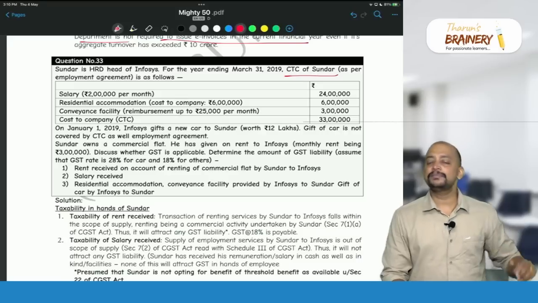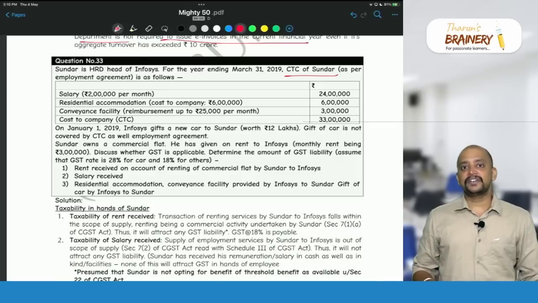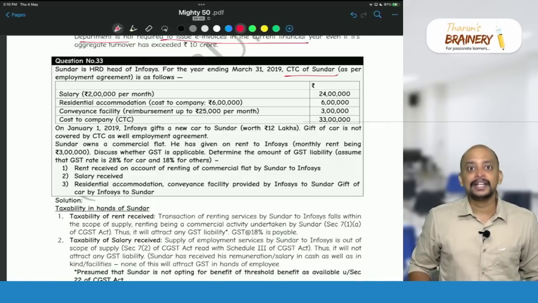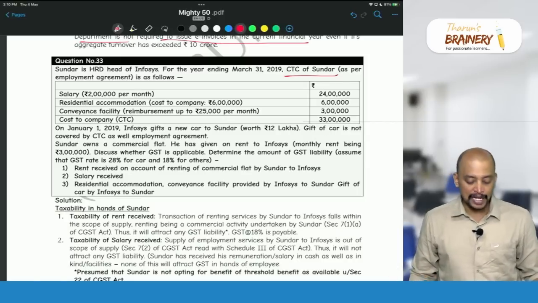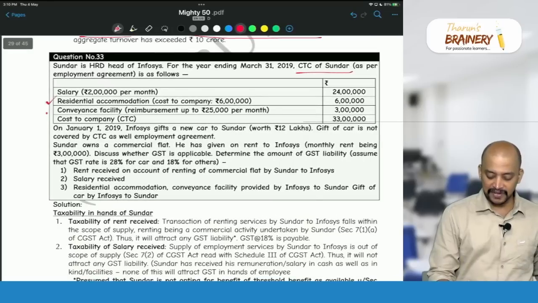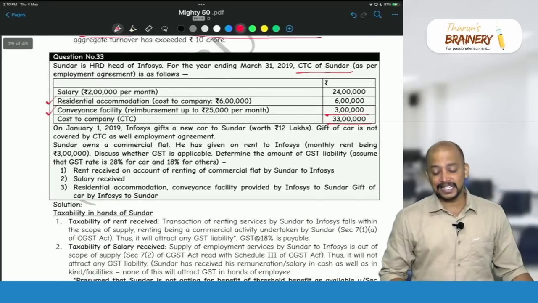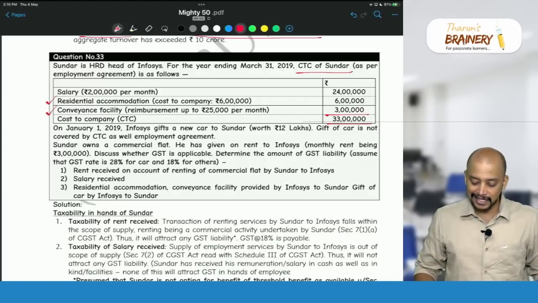Because we have one CBIC circular which says that if any perquisites given by employer to employee form part of the offer document, that will also form part of salary and will not be treated as supply. So this residential accommodation and conveyance facility given by employer to employee is part of CTC. As it is part of CTC, that will not be taken into consideration here.